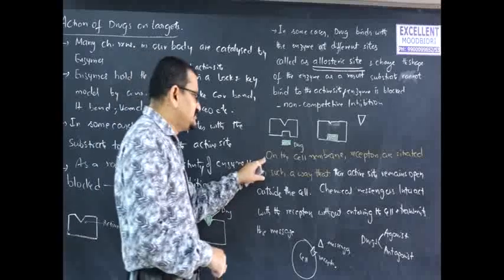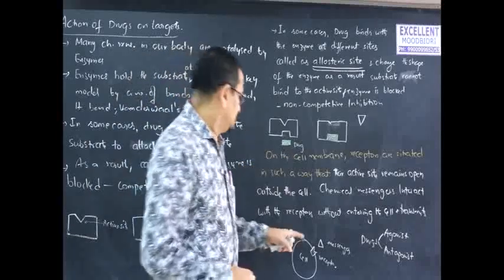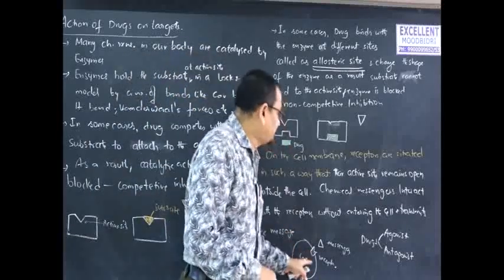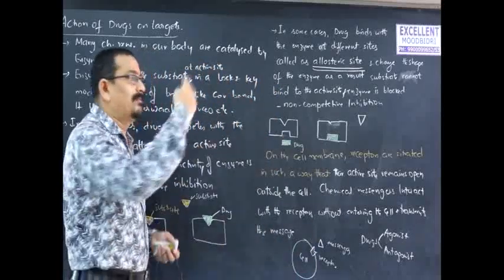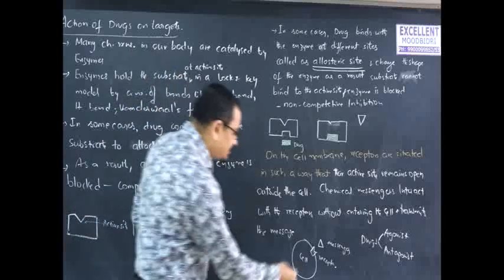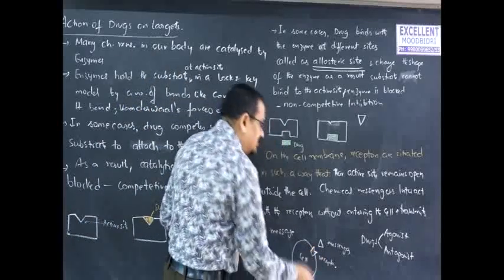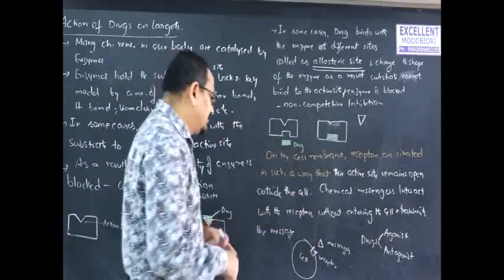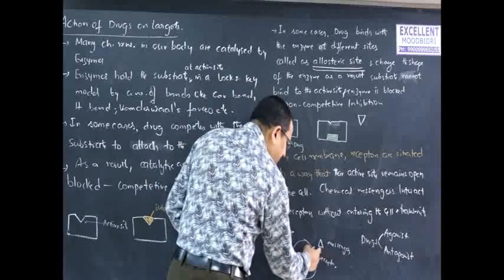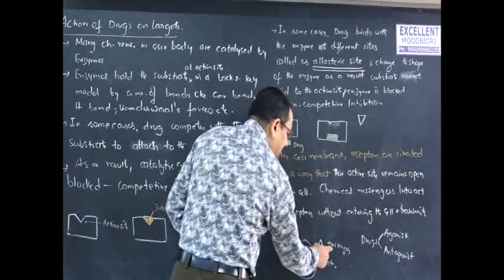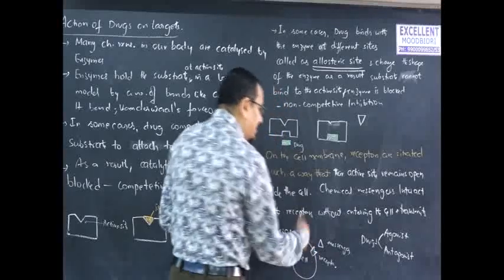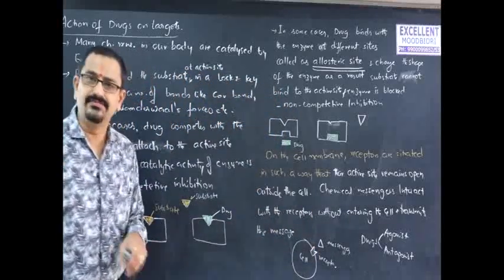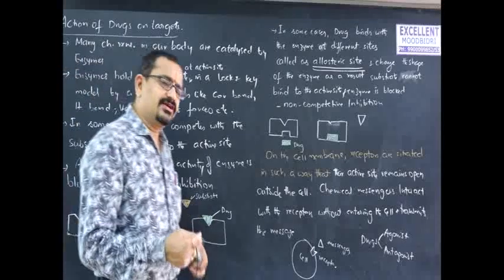Actually, on the cell membrane, receptors are located in such a way that their active site remains open outside. So chemical messengers will interact with these active sites of the receptors and transmit the message. There are two types in this.